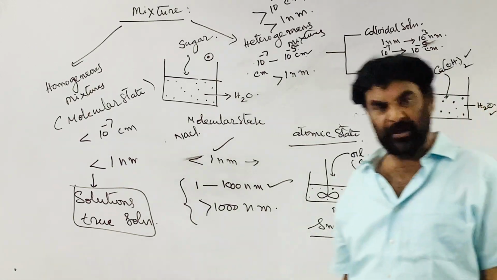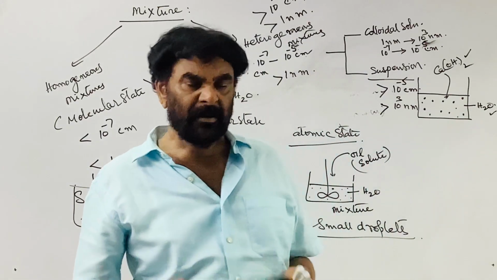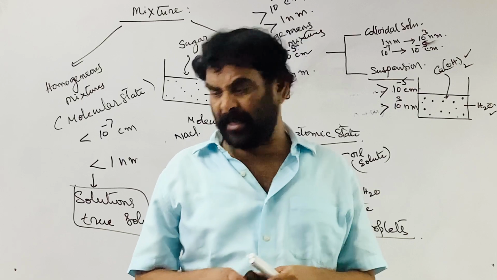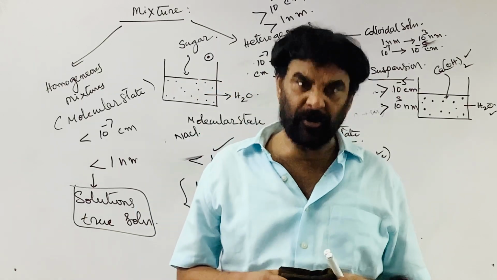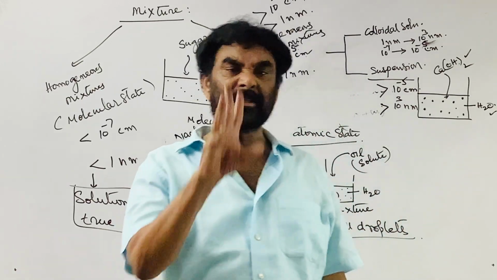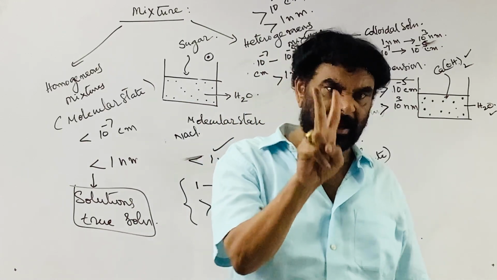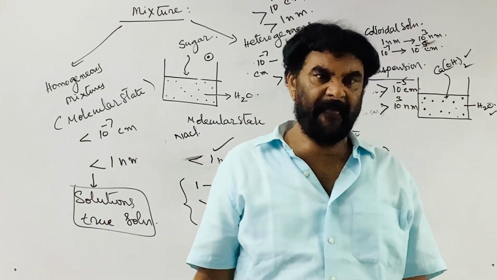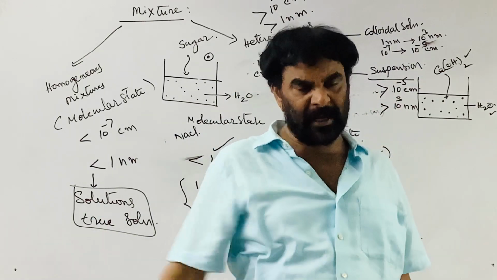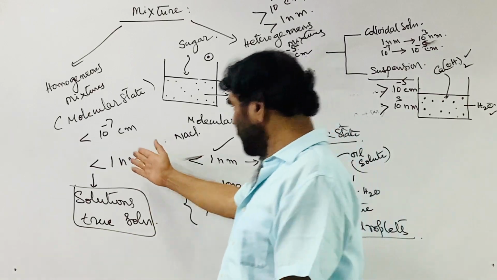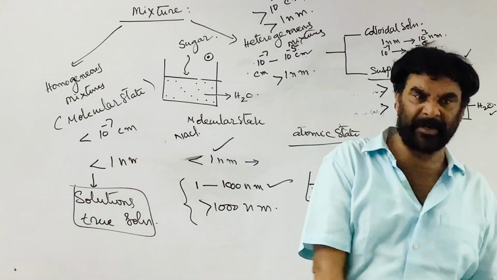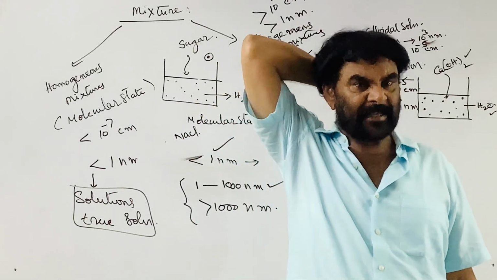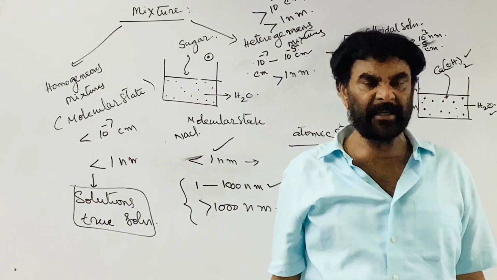When a mixture is prepared, a solute is dispersed in the solvent. Based on the size of the solute particles, mixtures are mainly classified into homogeneous and heterogeneous mixtures. If the solute is in the molecular state, with dispersed particle size less than 1 nanometer, 0.1 to 10 to the power of 1 nanometer, then it is called a true solution, a homogeneous mixture.